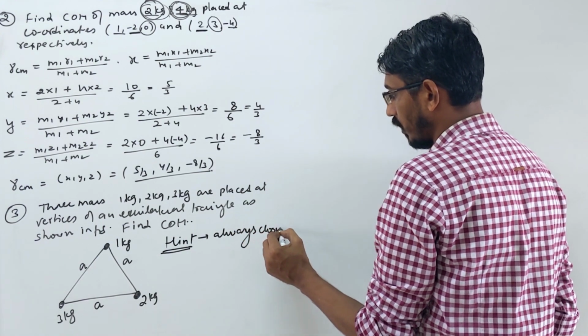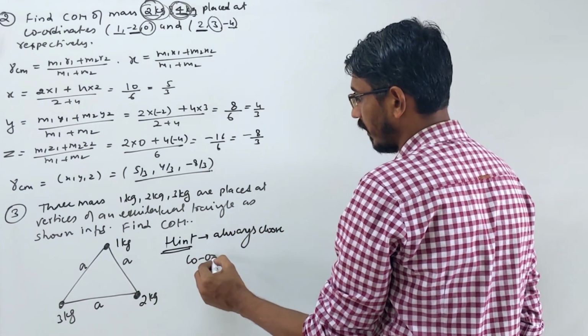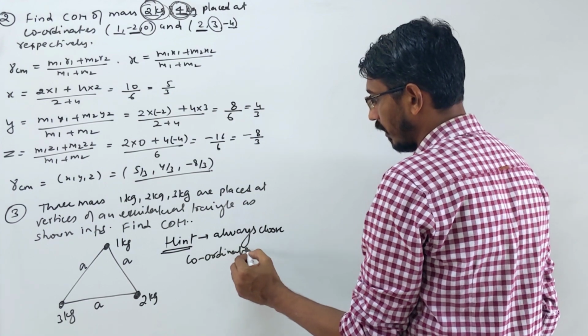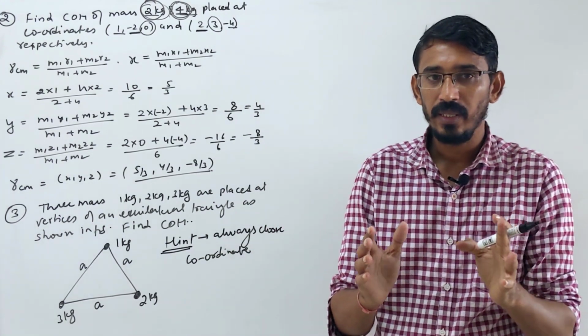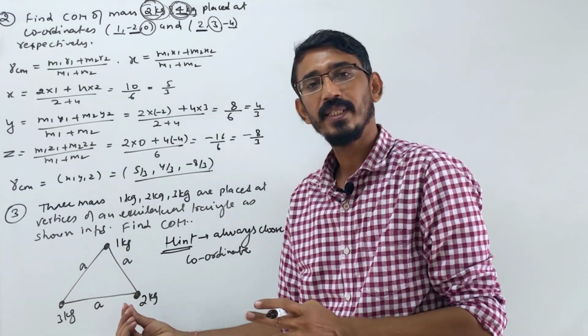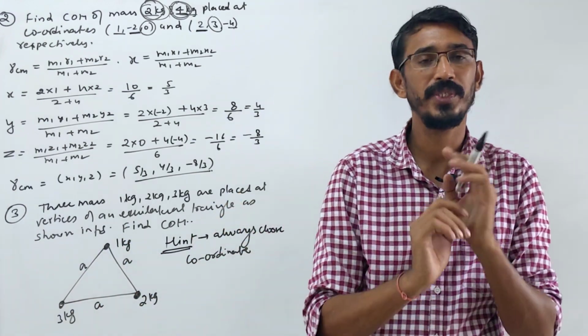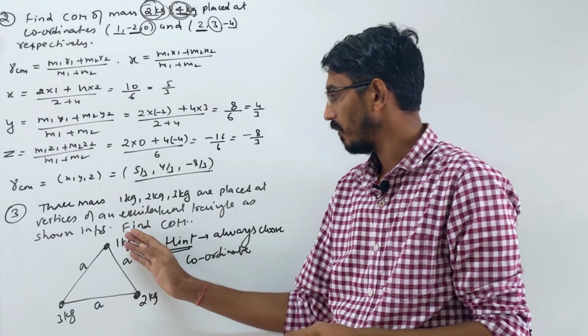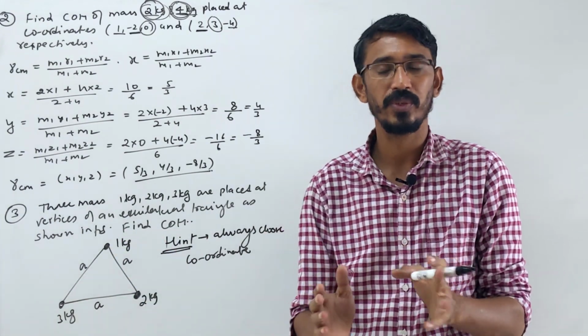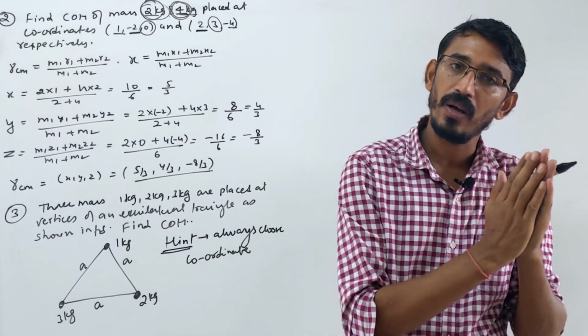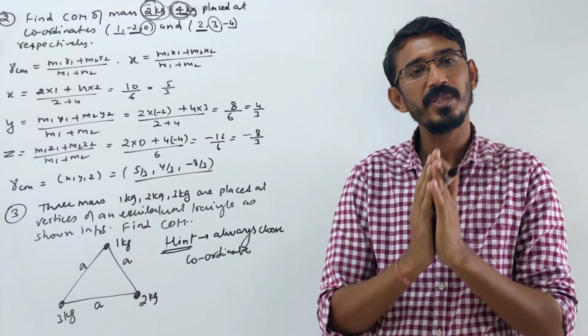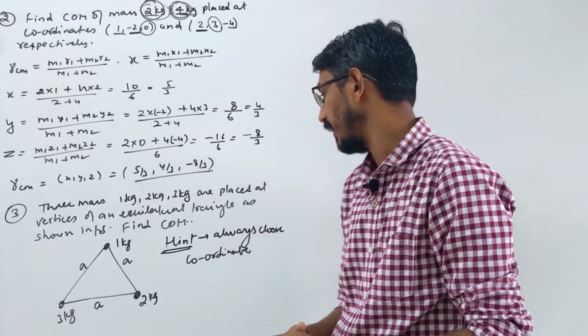Always choose your coordinate system in such a way that at least one of these masses is placed at the origin. Any one of the masses given in your picture, like a triangle or square, one mass is placed at the origin itself, so that the calculation becomes very simple, right?